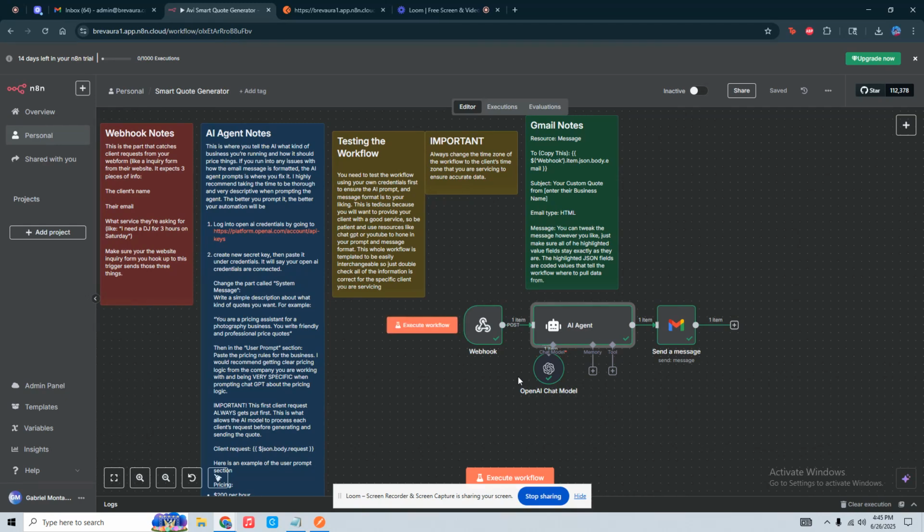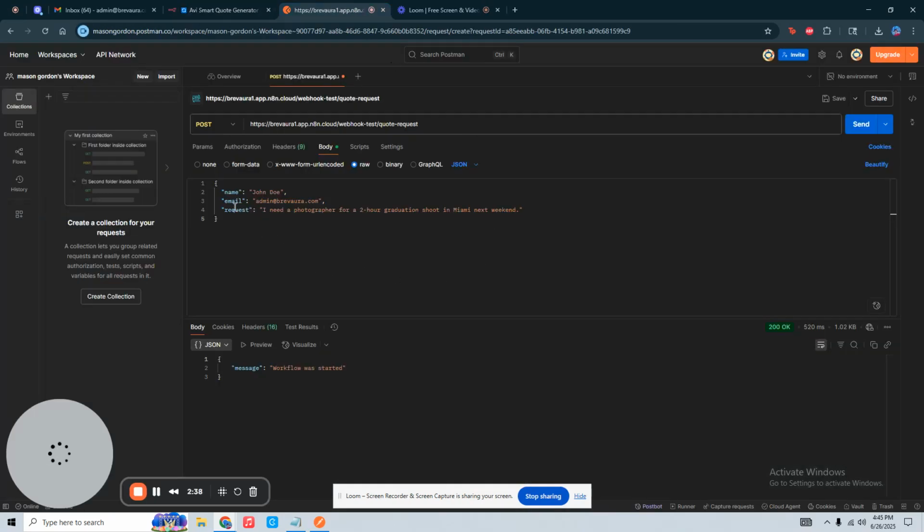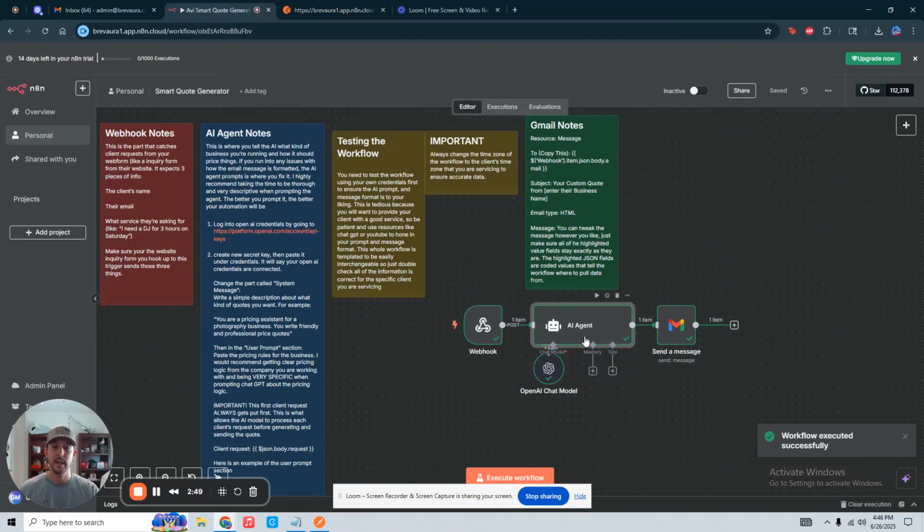So as I said, for the sake of the demo, I do not have a submission form on a random website to use, so I'm using a testing program. So right now I execute workflow, and the webhook is now listening, waiting for a data value to be sent to it. So this would be the values on your website submission form: name, email, and request. So I'm going to go ahead and send that request over. And here you go. Now it's thinking, and just like that, it is done.